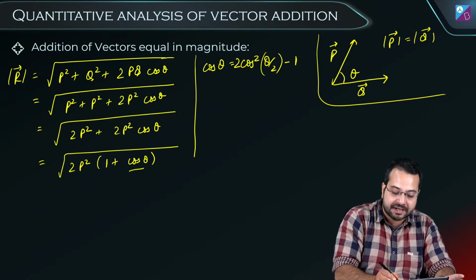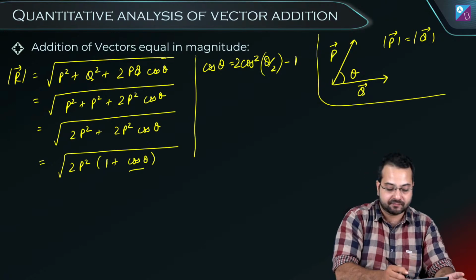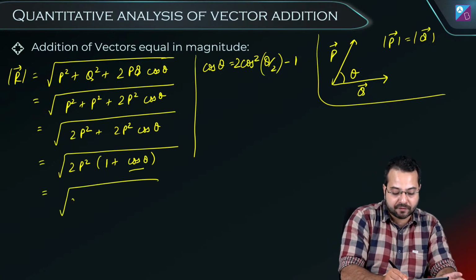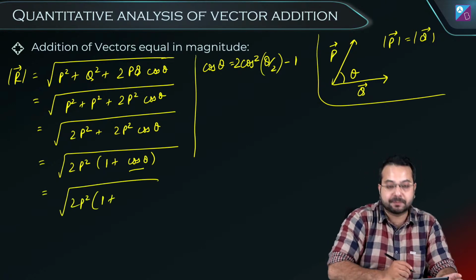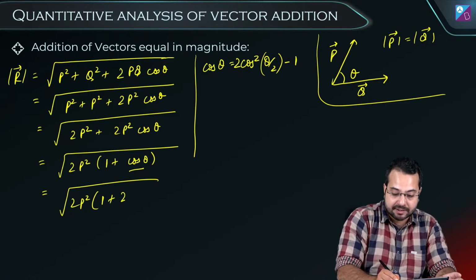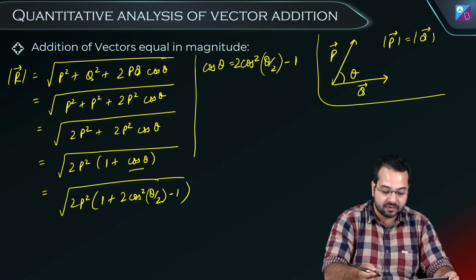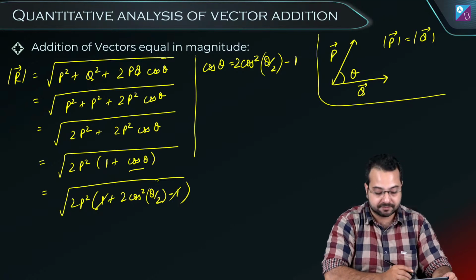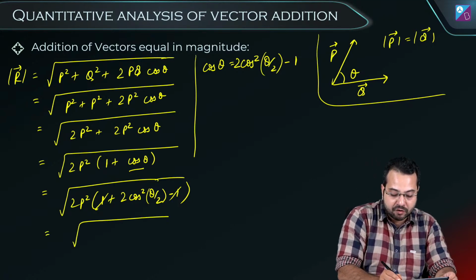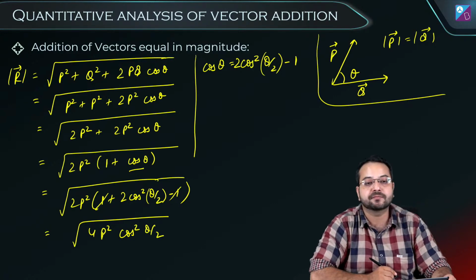So this cos theta here, I'm going to substitute it. So this becomes under root of 2p square times 1 plus the value of cos theta, which is 2 cos square theta by 2 minus 1. So this 1 and this 1 is gone. So we have 4p square cos square theta by 2.